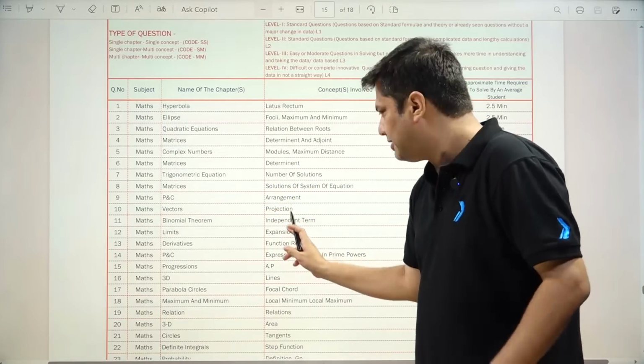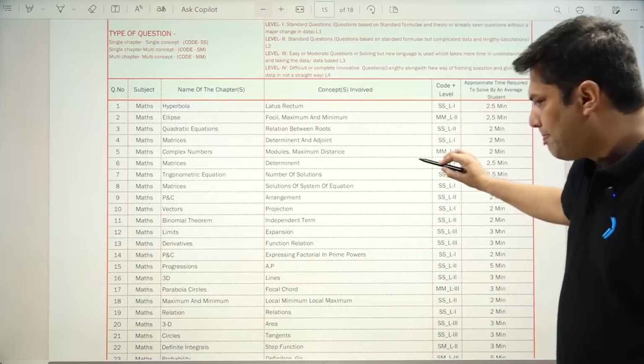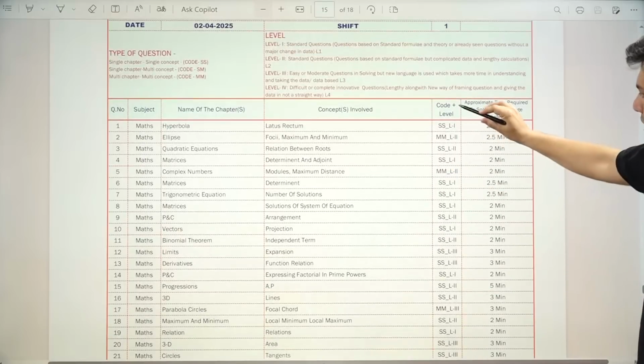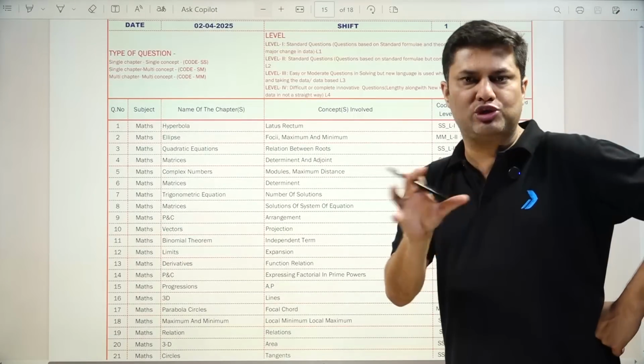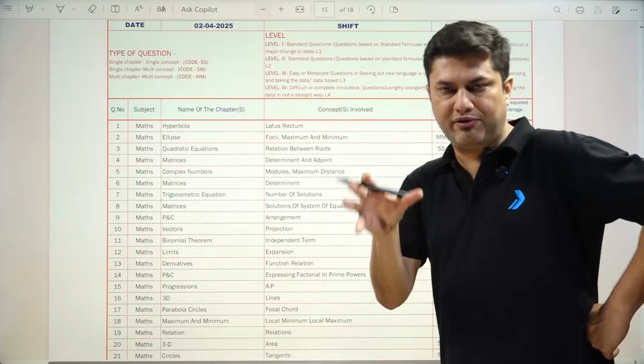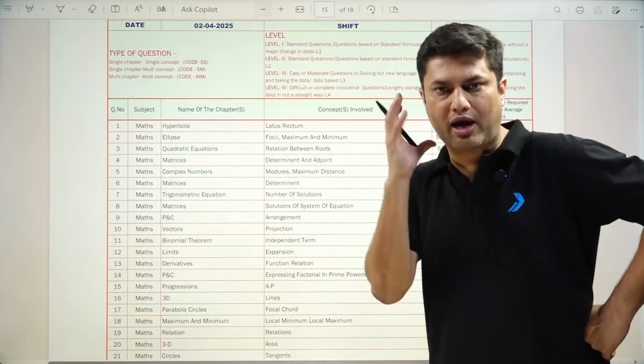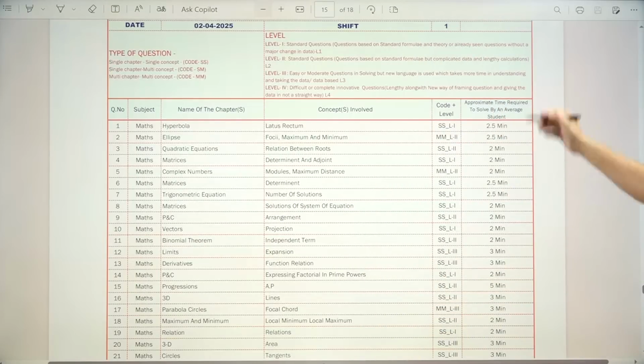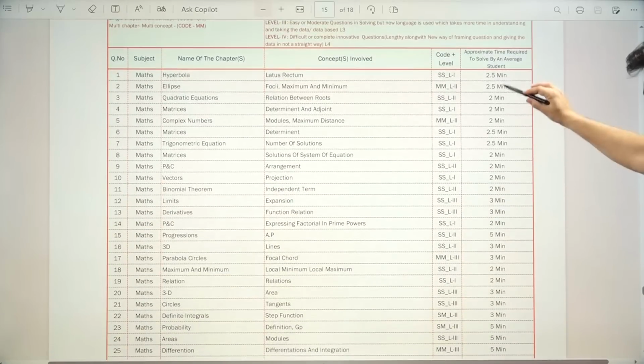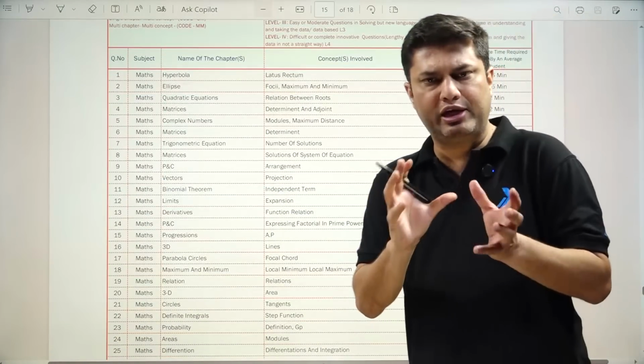You can see vectors with projection, and we have tagged what the level of each question is and what the code of the question is. We will definitely share the PDF of this so you can have an idea of how the toughness was. But you can see 2.5 minutes, 2 minutes, 2.5 minutes. So generally the questions are taking 2.5 minutes.